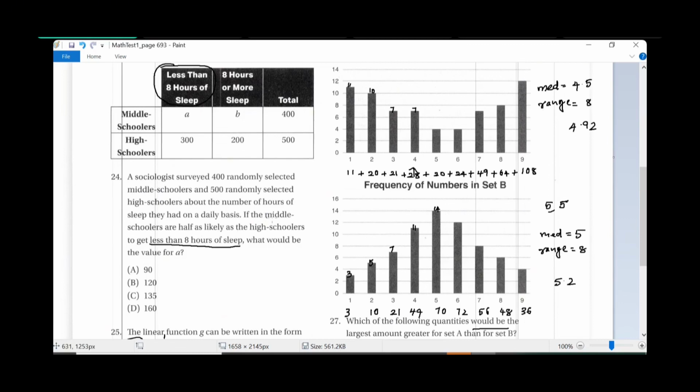And then what did he say? If the middle schoolers are half as likely as the high schoolers, that means this would be how much? Can I say 150, based on the statement?